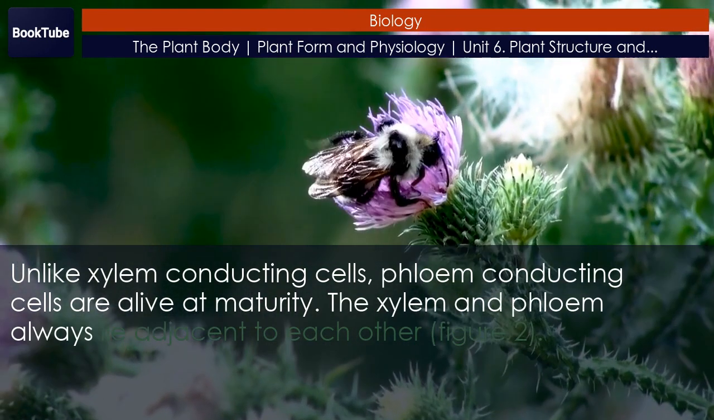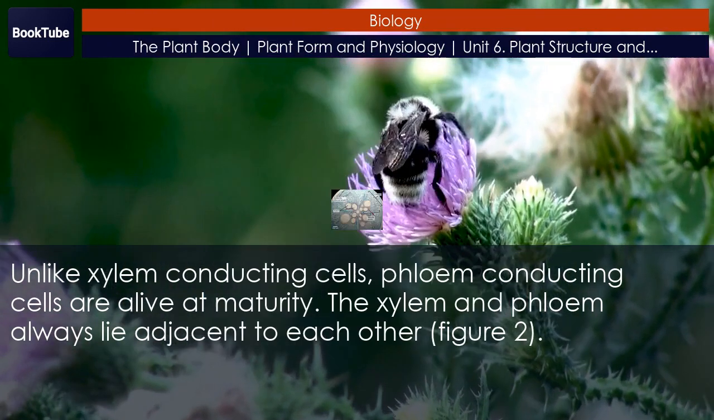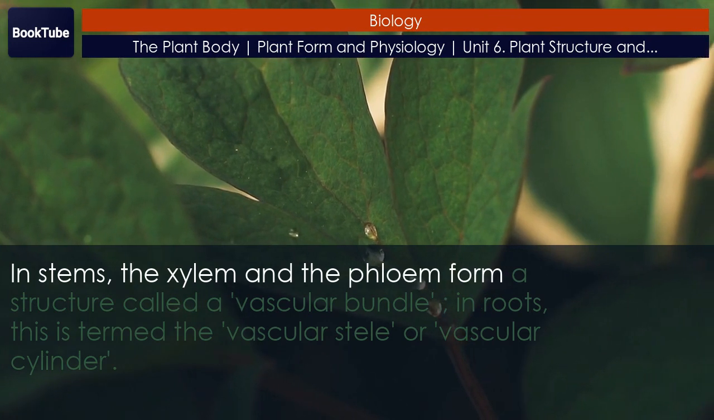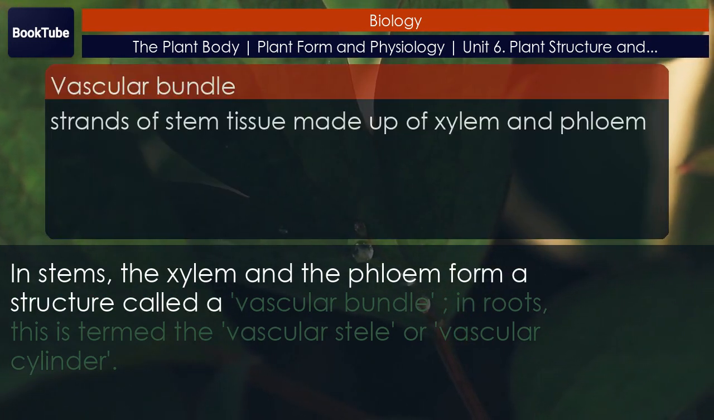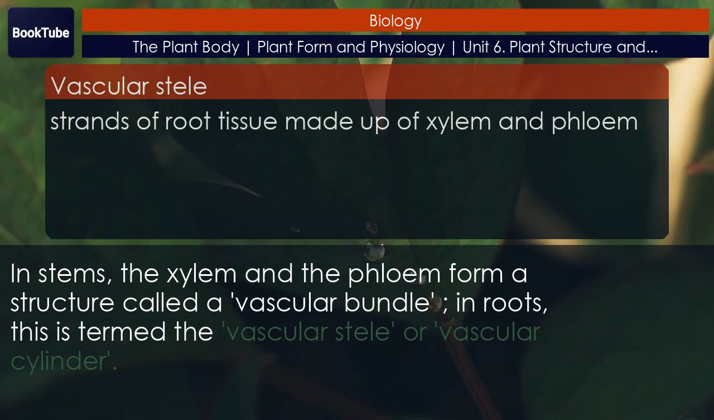The xylem and phloem always lie adjacent to each other. Figure 2. In stems, the xylem and the phloem form a structure called a vascular bundle. In roots, this is termed the vascular stele, or vascular cylinder.